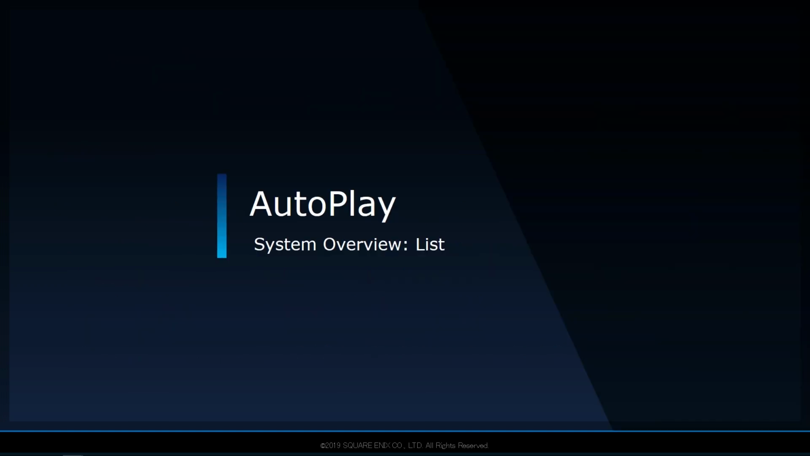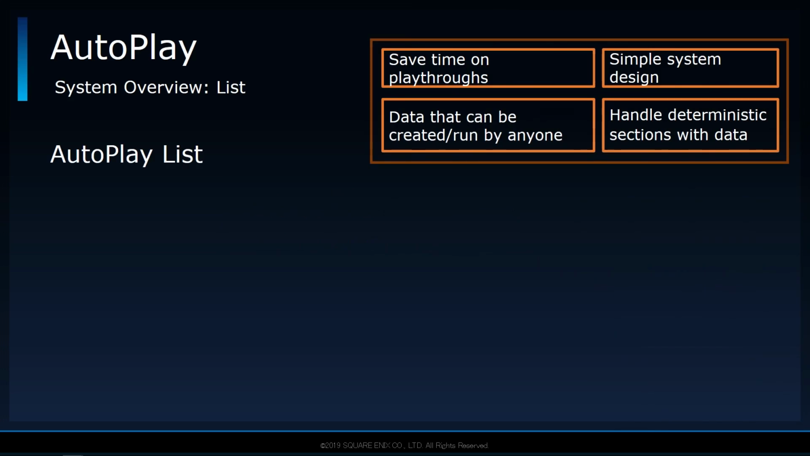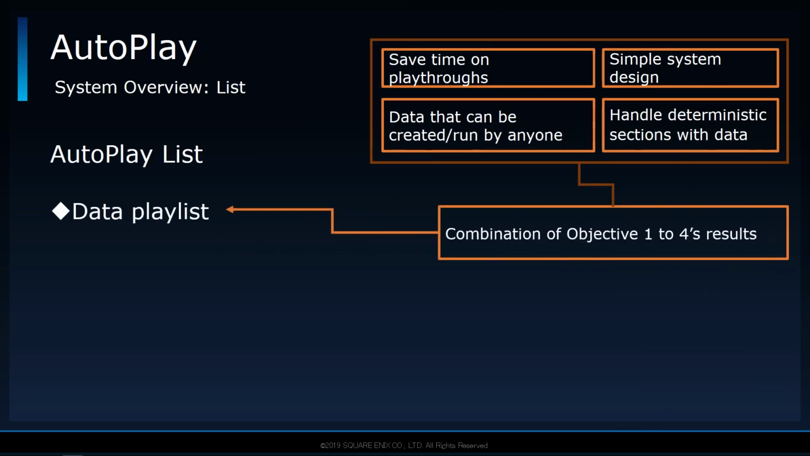The final system implemented, which is a level above autoplay, is the list system. In a sense, this system ties together all 4 objectives mentioned thus far. As you can guess from its name, the list system's primary feature is to execute autoplay data consecutively, kind of like a music playlist. I should also mention that we organized the autoplay data on a per world basis, so each file represented a playthrough of a single world.